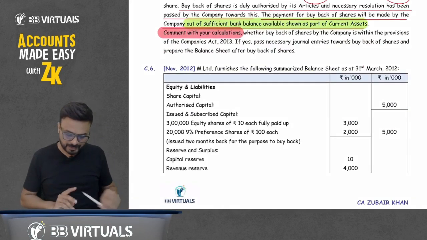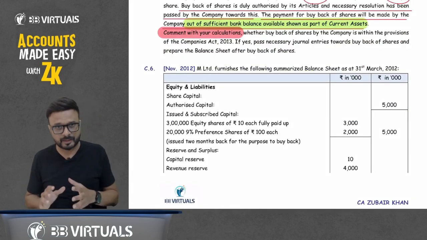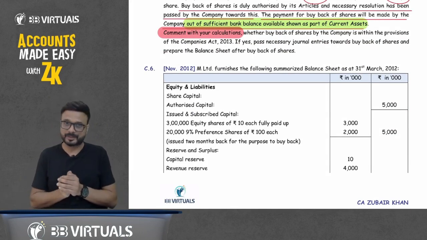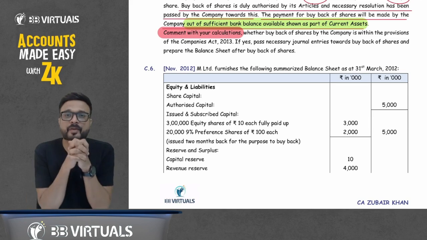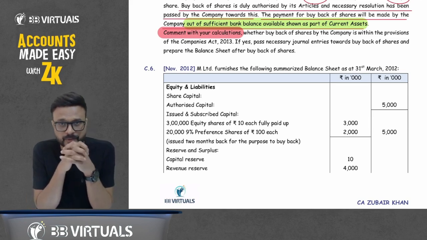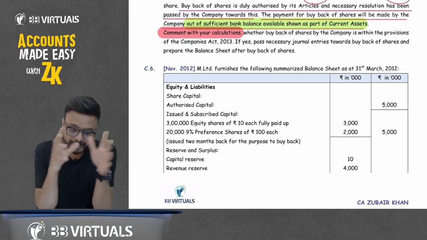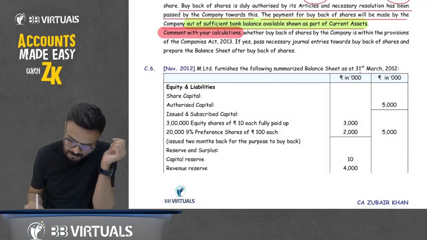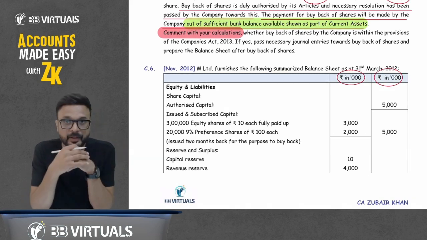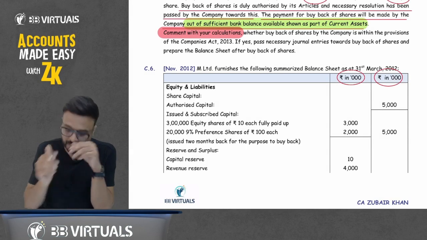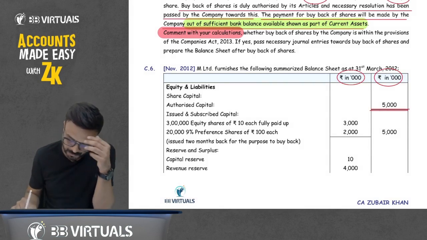I think a similar question is given in the ICAI study material also, which I will give you today as homework. Now come to question number 6. M Limited furnished the following summarized balance sheet as at 31st March 2012, in rupees in thousand. Now, equity and liabilities, share capital: authorized, issued and subscribed. The authorized capital is 5,000.